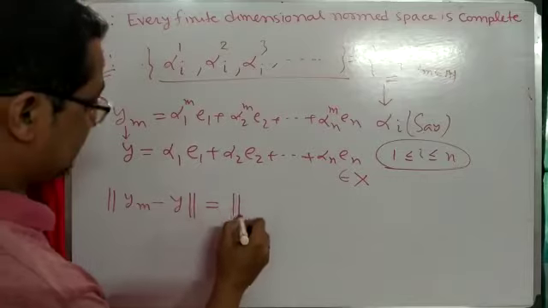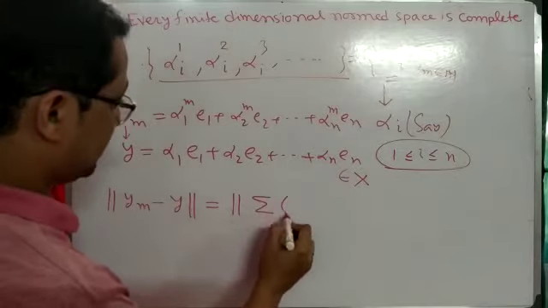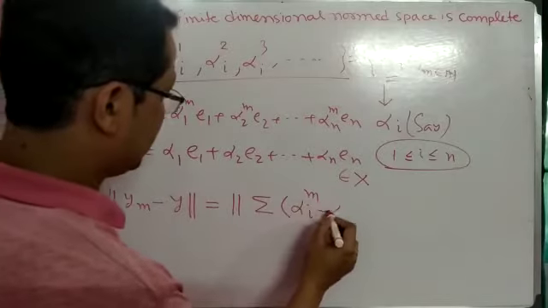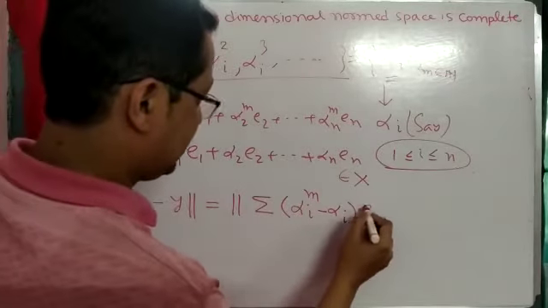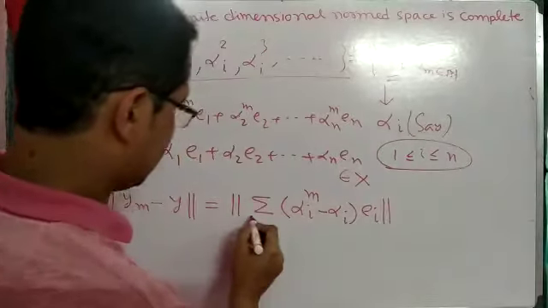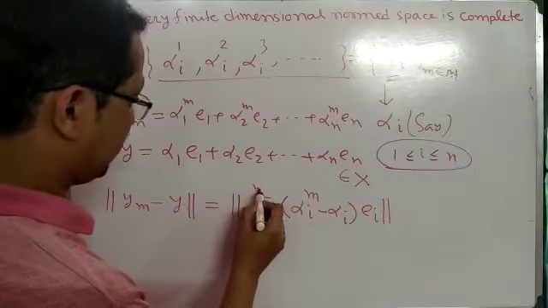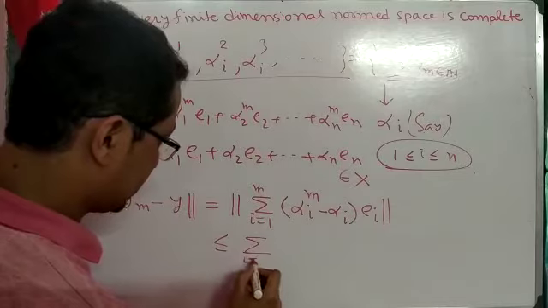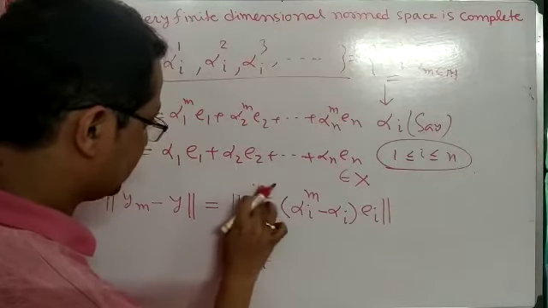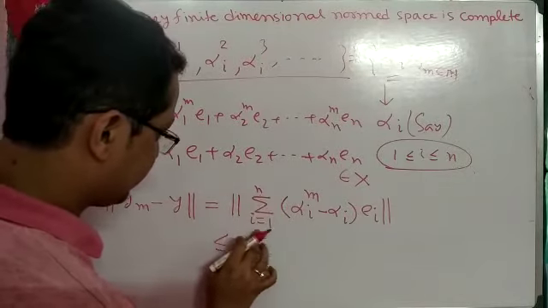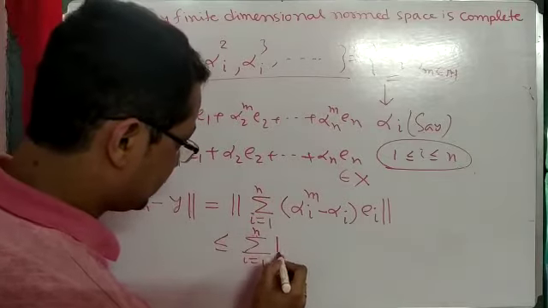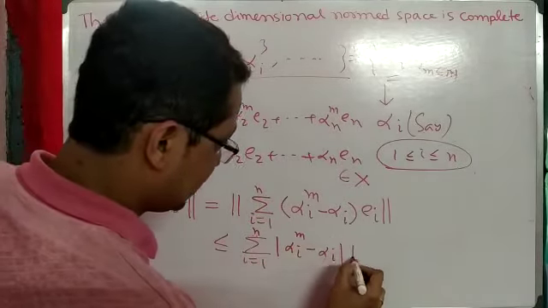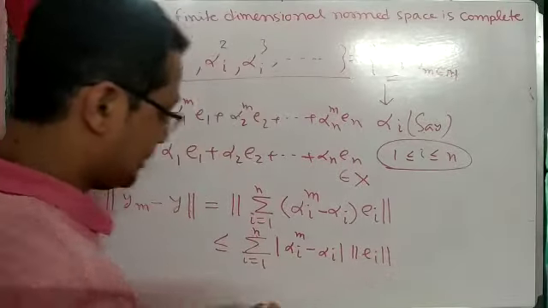That norm is the norm of the sum over I from 1 to n of alpha I to the power m minus alpha I times ei. Next it is less than or equal to the summation for I equal to 1 to n of mod of alpha I to the power m minus alpha I times the norm of ei.